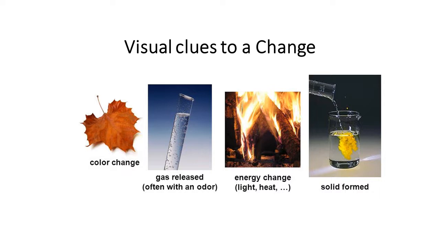Now come to the third visual clue. If some light is coming out, or if you touch the test tube from the outside and you feel it hot, it means heat is released in that reaction. So that type of reaction is a chemical reaction, or change is a chemical change. Again, when you mix two solutions together and there is formation of some solid or precipitate, then again you will say this type of change is a chemical change.